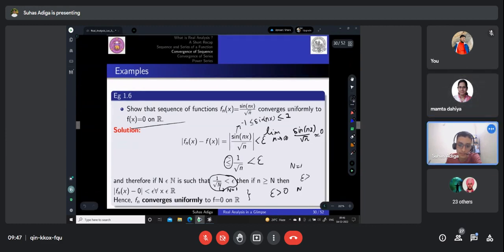Right? Yes, ma'am. So we have to just see that after certain value of n, all the values of the series sequence are converging to some value. They are at a distance less than epsilon from the limit value for some n greater than some capital N. It is not that you are fixing capital N. What you are fixing is epsilon. For every epsilon, there will exist some small n, right? Yes, ma'am.